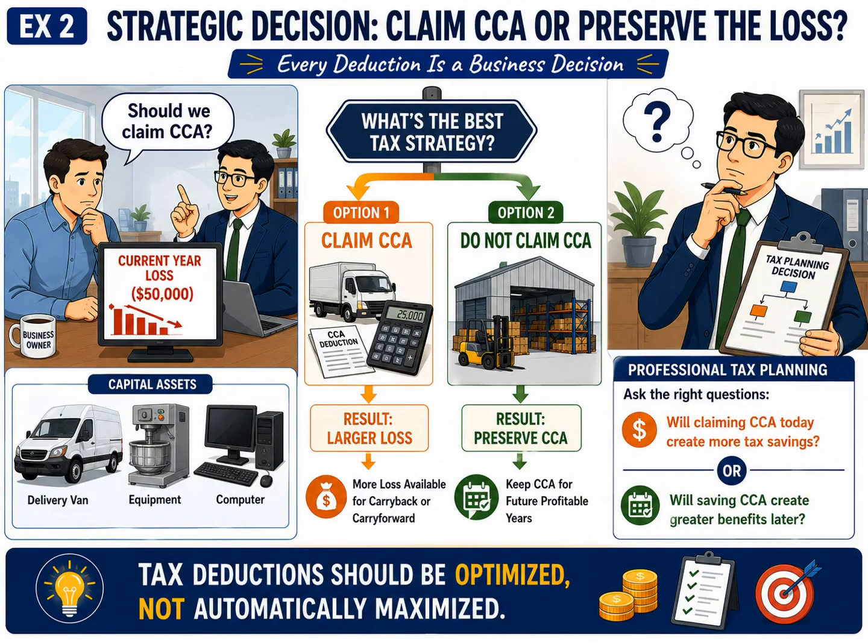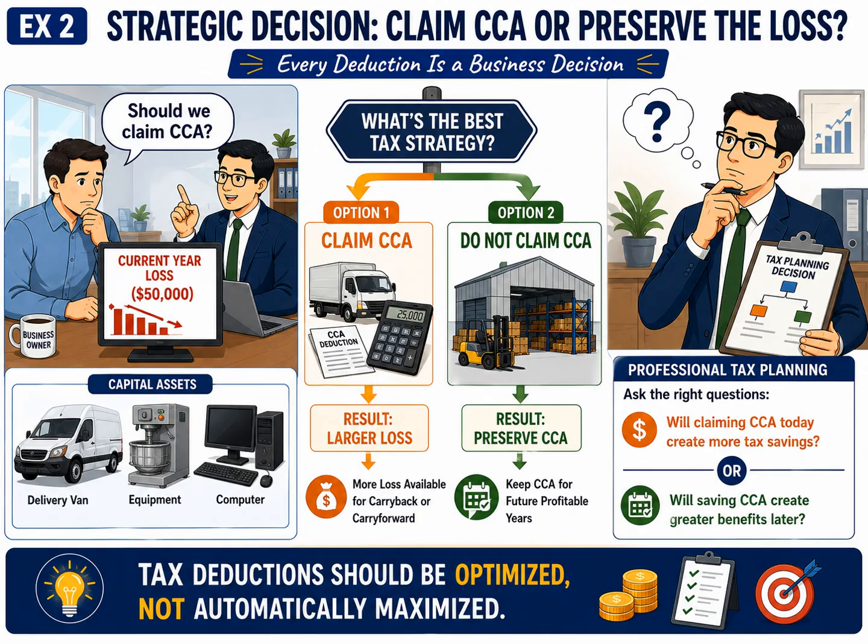Up to this point, we've learned how to calculate Capital Cost Allowance, or CCA, and we've also learned how non-capital losses can be carried back to recover taxes paid in previous years. Now we arrive at one of the most important concepts in corporate tax planning. Just because a deduction is available doesn't mean you should automatically claim it. Many beginners believe the goal of tax preparation is to claim every deduction possible. Professional accountants think differently. Their objective is not to maximize deductions today, it is to maximize total tax savings over the life of the business.